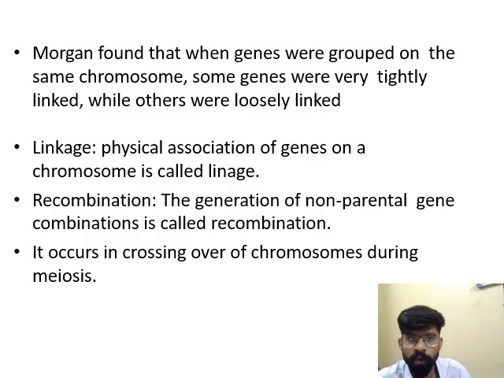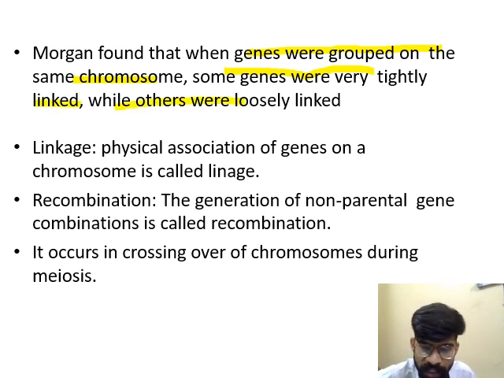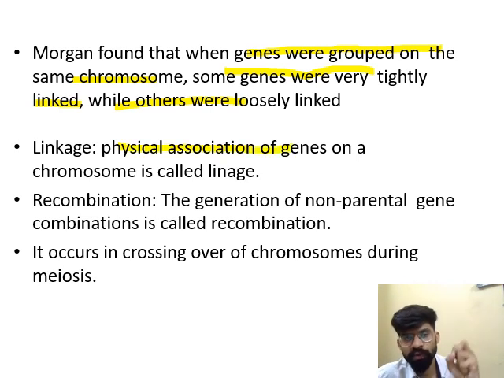Now Morgan's conclusions, or observations. Morgan found that when genes were grouped on the same chromosome, some genes were very tightly linked while others were loosely linked. Means when genes are present on the same chromosome, some genes are tightly packed and some are loosely packed. So what is linkage? When genes are physically associated on a chromosome, this is known as linkage.